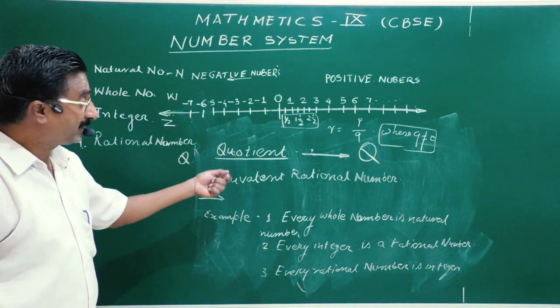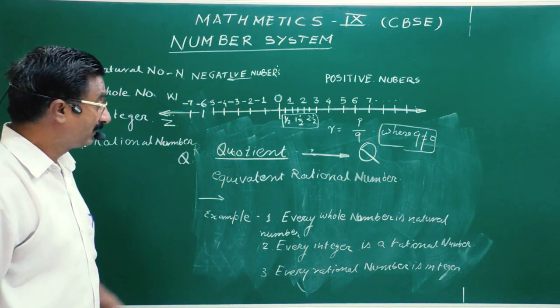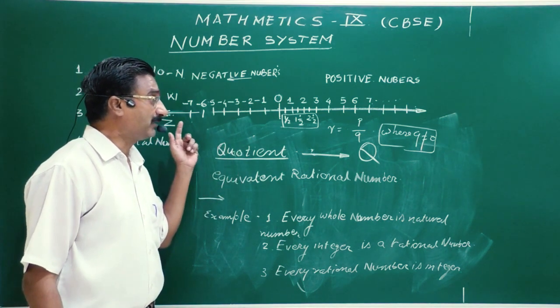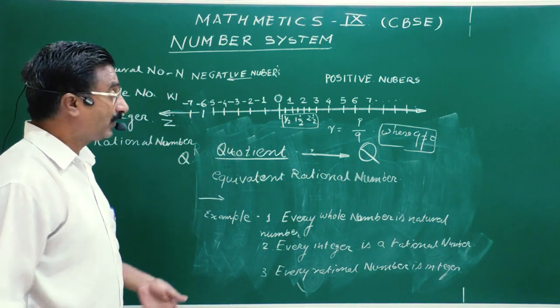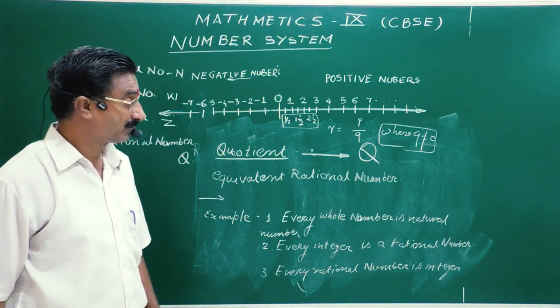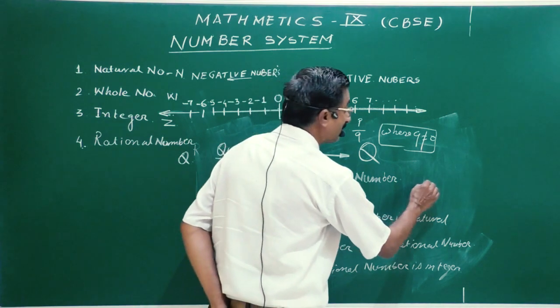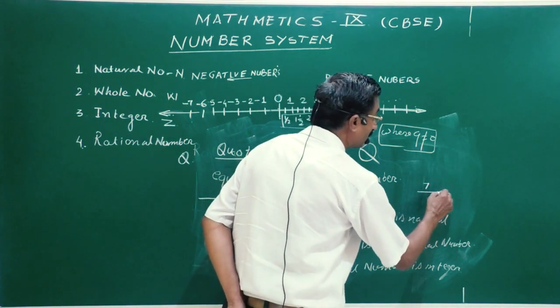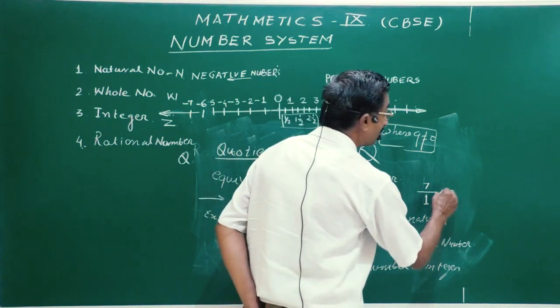I am quite sure it is very clear to you. आपको बिल्कुल स्पष्ट ये समझ में आ गया होगा कि all the numbers, may be positive, may be negative, all the numbers on the number line are rational. Why? Because any number, say 7, if you divide it by 1, there is a denominator. The value is again 7.